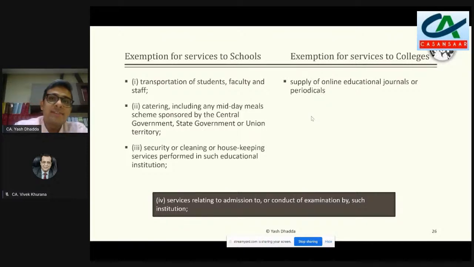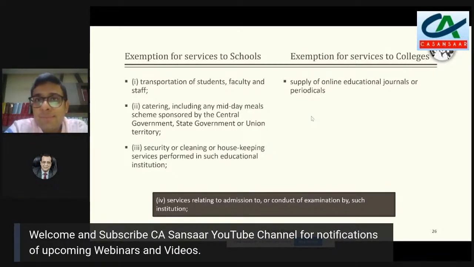Interesting thing, friends, is that when you look at this exemption which is providing for services which are provided to the colleges, जब आप उसका HSN classification देखते हैं, so practically online education journals और periodicals जो है, whether it is an e-book or not, क्या ये e-book के definition में आएगा, और e-book जो है वो online information and database access retrieval service है, या वो अपने आप में supply of goods से separately, या हम उसको इसमें इस particular HSN में cover कर सकते हैं, which is related to educational activity. That is itself a little debatable and an issue on which there can be two views possible. But again, on the description understanding of it says is अगर colleges को कोई online education journal periodicals मिले हैं, then it is exempted.